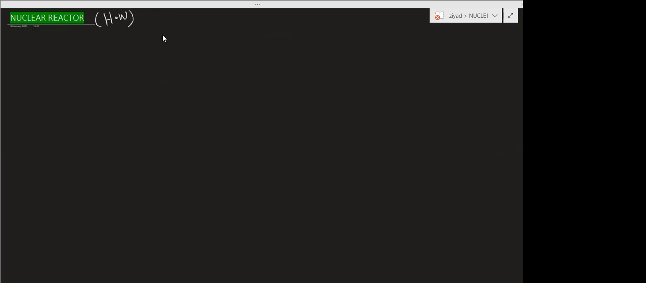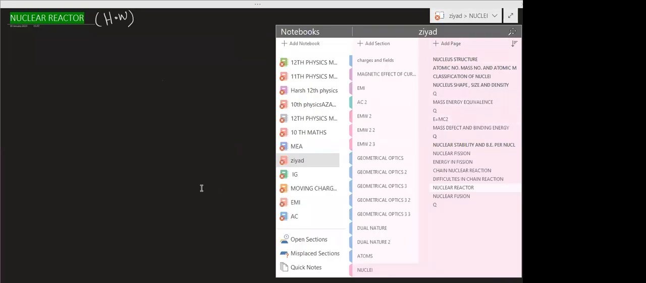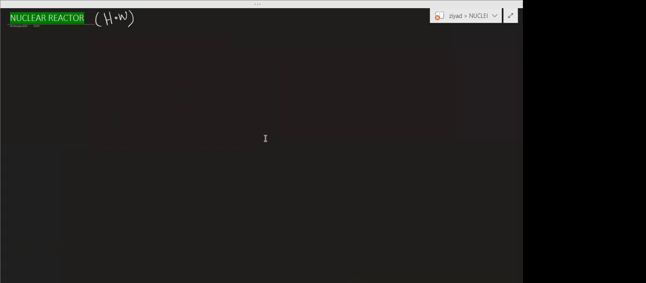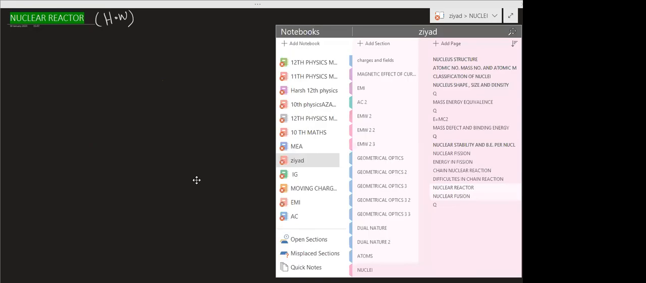After that, we will have nuclear fusion. Now, what is nuclear fusion? Nuclear fusion is basically when lighter nuclei combine to form heavier nuclei. You can see here, nuclear fusion.